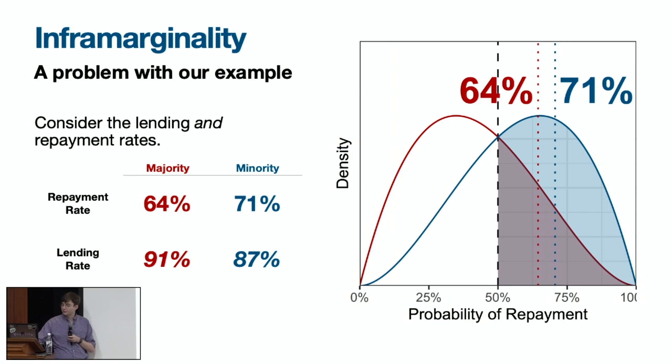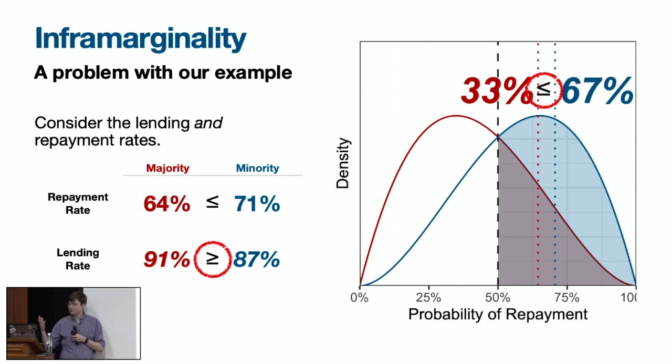So what about the lending rate? Well, we said that it was 91% versus 87% for minority applicants. And that doesn't match our data at all. Right, so in particular, we said that the repayment rate for majority borrowers was lower and the lending rate was higher. But in our counterexample, both the lending rate and the repayment rate are higher for the minority group.